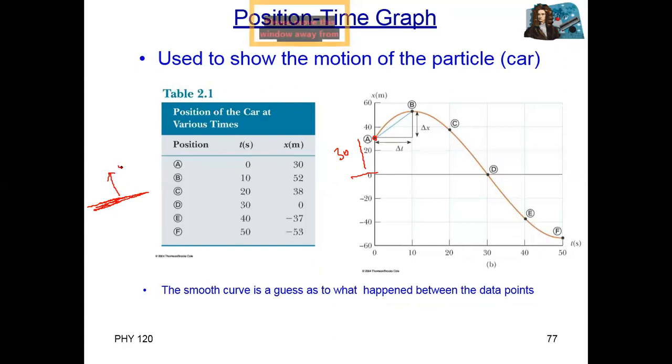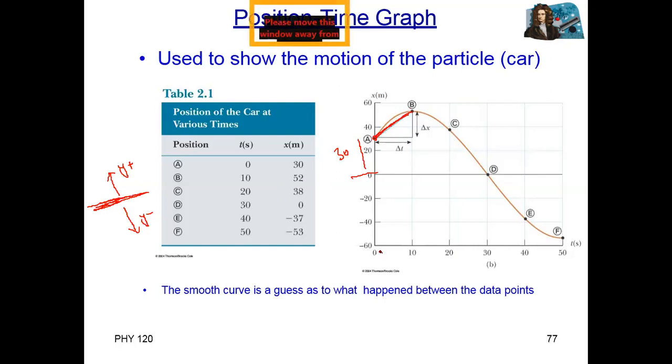Upward distance, we consider as y positive. Downward distance, we consider as negative. Correct? So these are just reference points. On the x-axis, we have the positive x side or the negative x side. So we have position A, then B position, C position, D position. You can see the body moving from A to B.